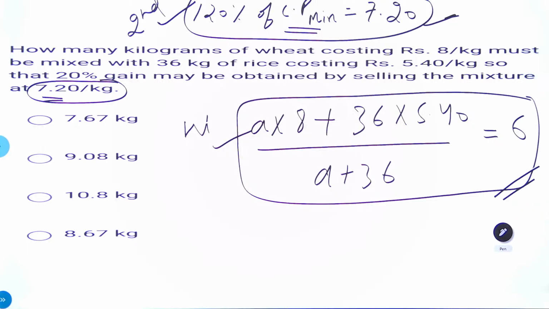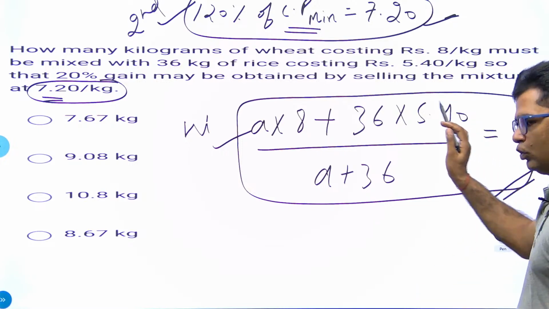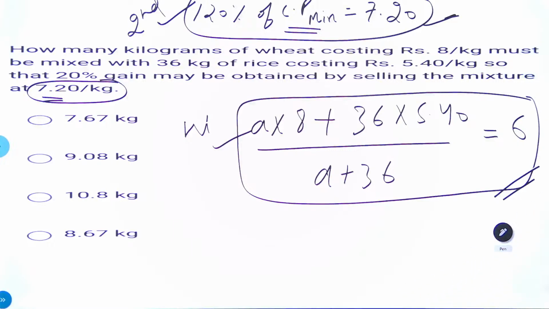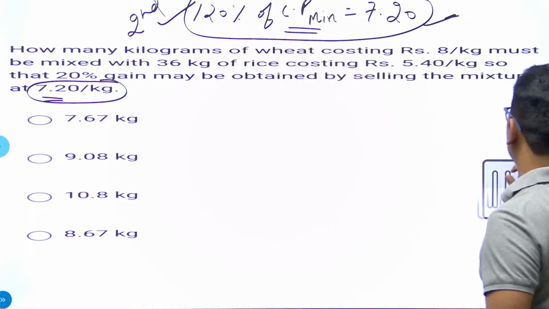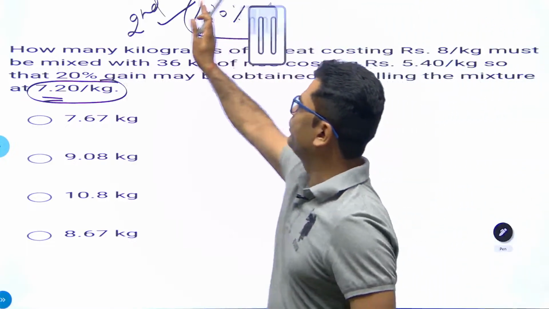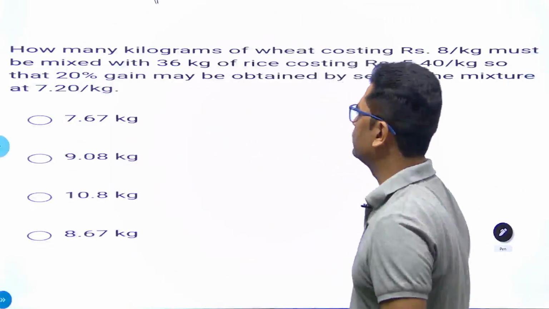So if we sold it, we will get roughly, so it will take time. So rather than solving this equation, I will prefer another method. I have made this equation to get it better connected to the previous question. Now I tell you a very easy method to solve this question.